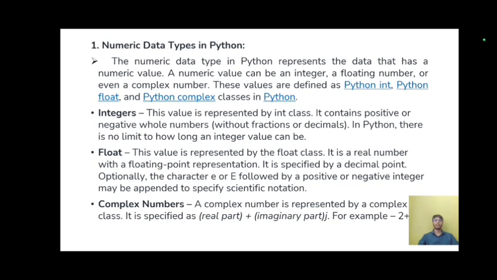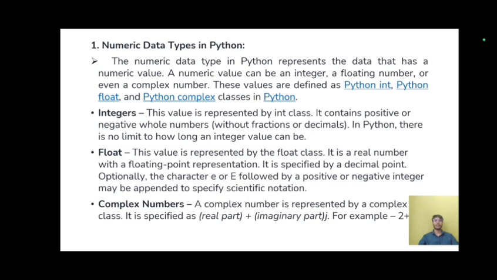Firstly, integers. This value is represented by the int class. It contains positive or negative whole numbers without fractions or decimals. In Python, there is no limit on how long an integer value can be.